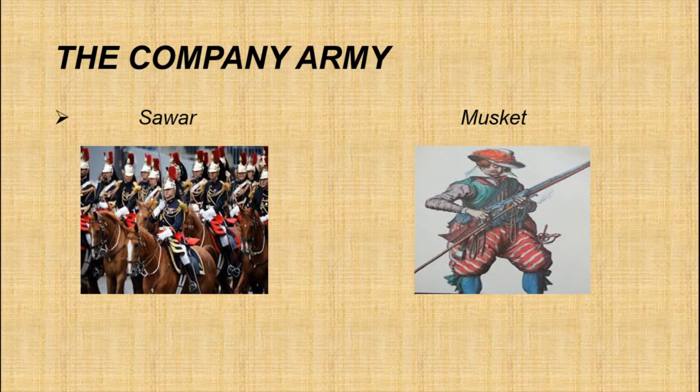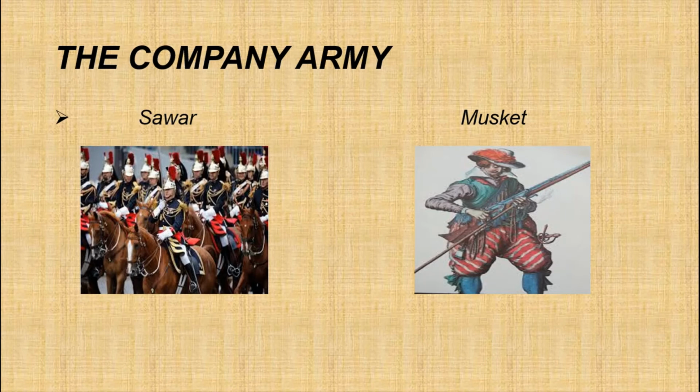Warfare technology changed from the 1820s. The cavalry requirements of the company's army declined. This is because the British Empire was fighting in Burma, Afghanistan and Egypt, where soldiers were armed with muskets and matchlocks. Musket means a heavy gun used by infantry soldiers.